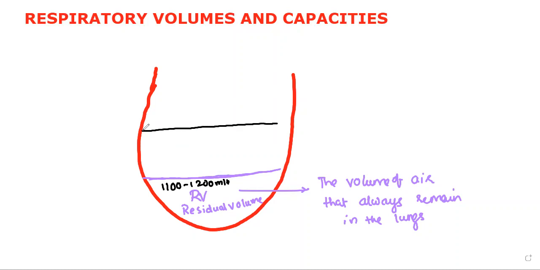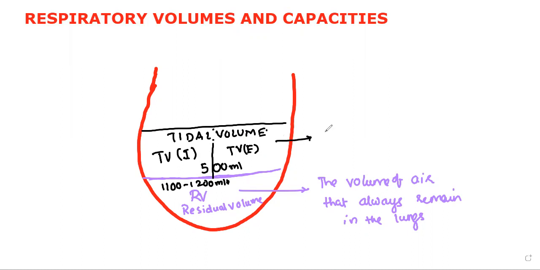Okay. So then after the residual volume comes the tidal volume. We categorized it into two portions for our comfort: tidal volume inspiration and tidal volume expiration, TV, TVI, TVE. How much will we find the tidal volume? 500 ml. What is tidal volume?